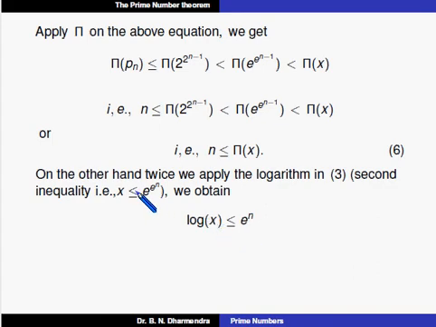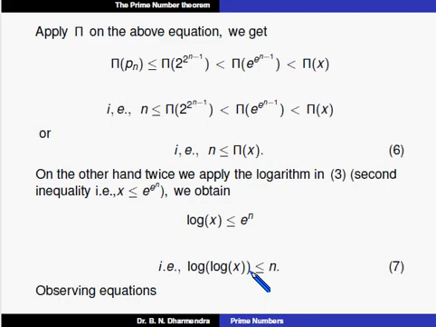Log and e get cancelled, so we get n. Similarly, when we apply the log on both sides again, the term is log of log x is less than or equal to n. That is equation 7. So when I compare equations 6 and 7, log log x is less than or equal to n, and n is less than or equal to pi of x.